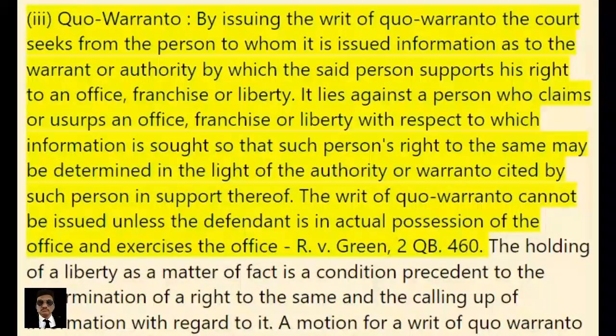3. Quo-Warranto. By issuing the writ of Quo-Warranto, the court seeks from the person to whom it is issued information as to the warrant or authority by which the said person supports his right to an office, franchise or liberty. It lies against a person who claims or usurps an office, franchise or liberty with respect to which information is sought so that such person's right to the same may be determined in the light of the authority or warrant cited by such person in support thereof.